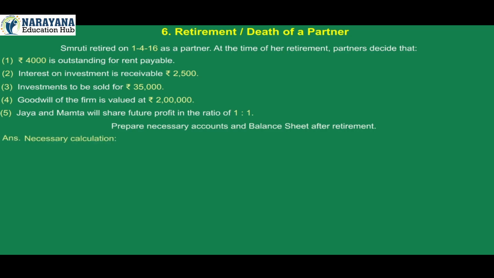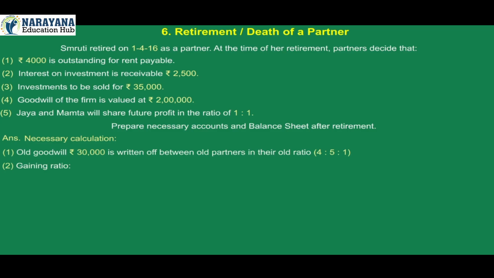Answer. Necessary calculation. 1. Old goodwill of rupees 30,000 is written off between old partners in their old ratio, that is 4:5:1. 2. Gaining ratio. Old ratio of Jaya, Mamta and Smruti is 2/5 : 5/10 : 1/10, which is 4/10 : 5/10 : 1/10, that is 4:5:1.